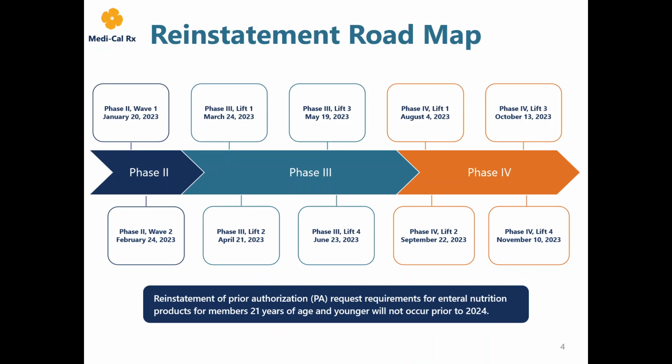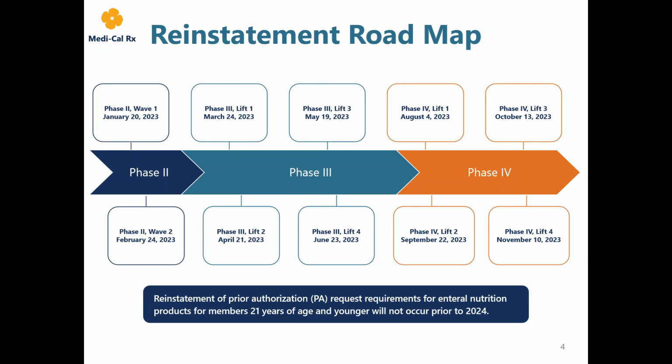First, let's look at our reinstatement roadmap. Phase 2 included 2 separate waves, which began January 20th and February 24th, respectively. Phase 3 included 4 lifts total, beginning March 24th through June 23rd, to retire the transition policy for members 22 years of age and older.